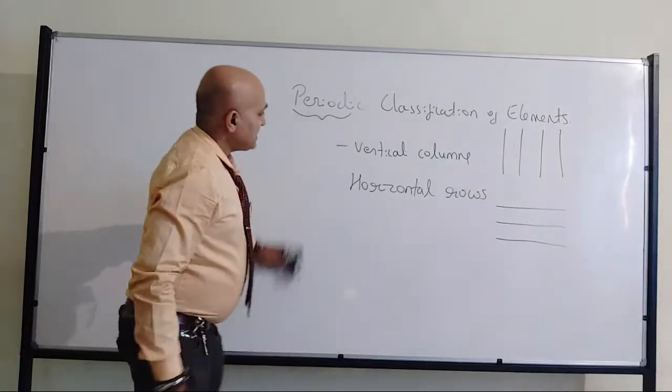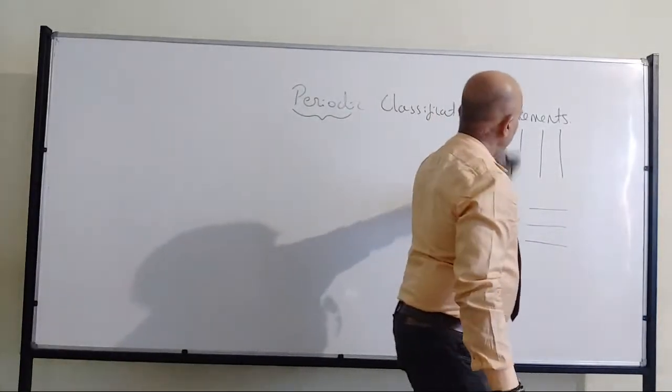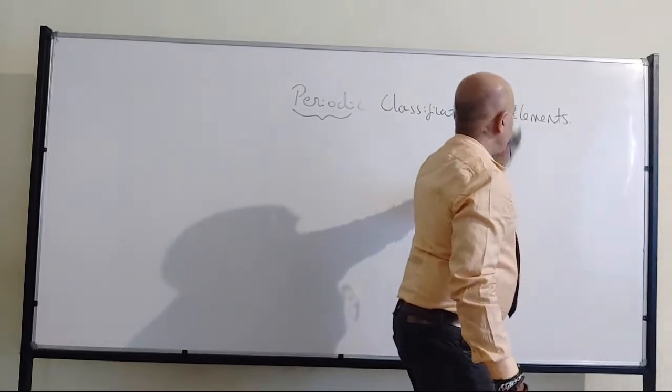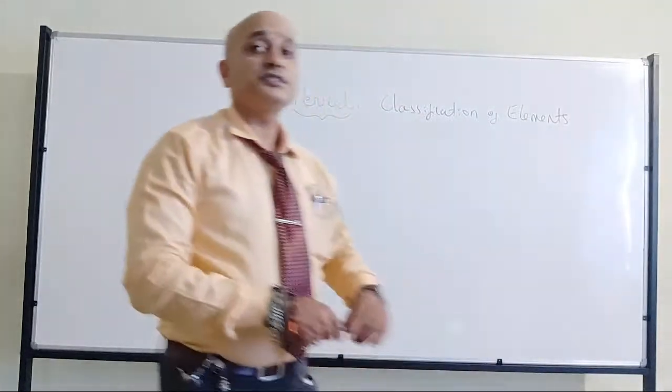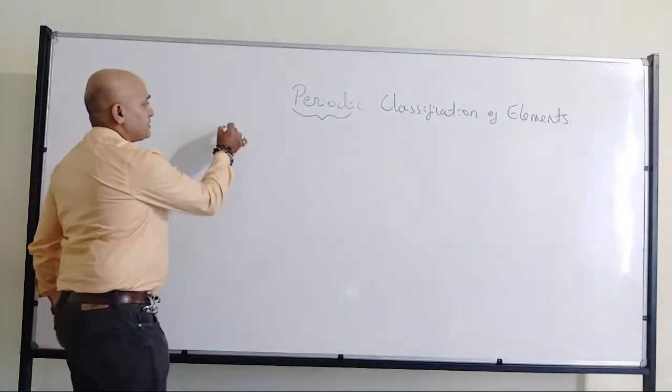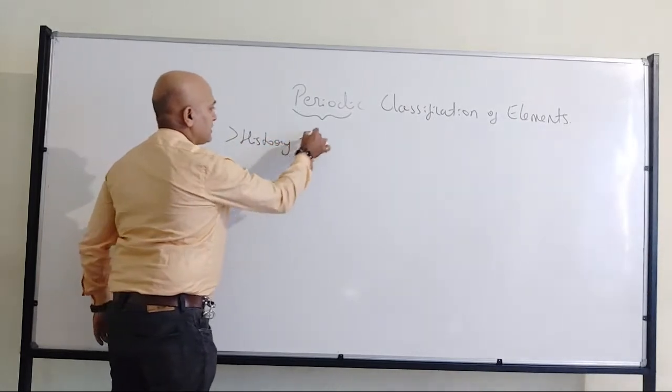Okay? So anyway, today's class I will stop here. But before leaving the class, I will brief about what we have discussed today. First, we discussed history.